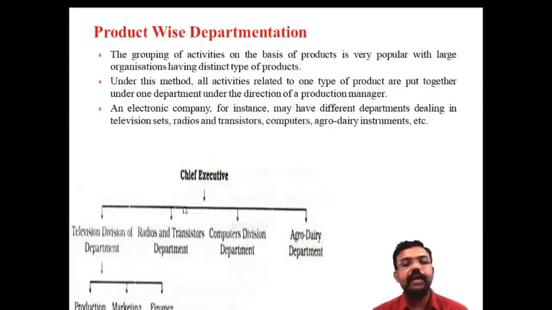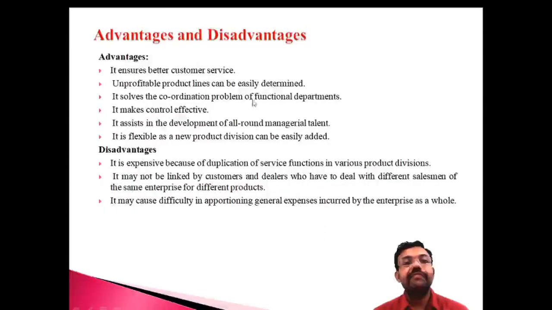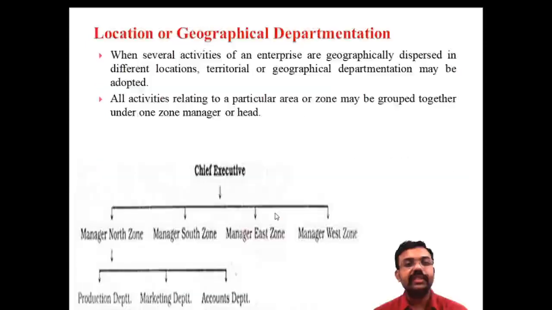Okay, here the department is classified according to the product. These are different products, so they can be classified according to the different products. The term is product-wise departmentization. These are the advantages and drawbacks of product-wise departmentization. And the next one is location and geographical departmentization. The term indicates location and geography. That means departments are classified according to the geographical area. So north area, south area, middle area, different areas from the operation point of view.